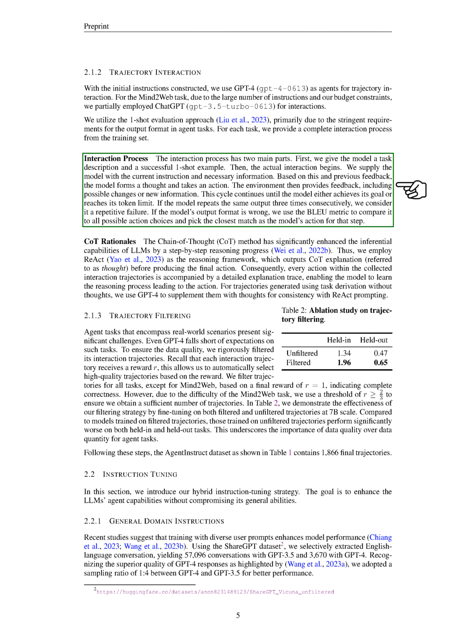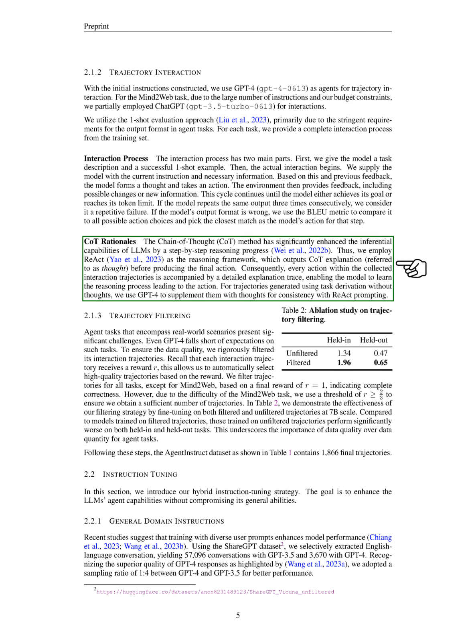Section: COT rationales. We've made significant strides in improving the inferential abilities of large language models, LLMs, by using a method called chain of thought, COT. This method allows us to follow a step-by-step reasoning process. We use a reasoning framework called REACT, which first provides a COT explanation, or thought, before producing the final action. This means that every action taken within the interaction trajectories comes with a detailed explanation, allowing the model to learn the reasoning process that led to the action. For trajectories that were generated without thoughts, we use GPT-4 to add thoughts for consistency with the REACT prompting.